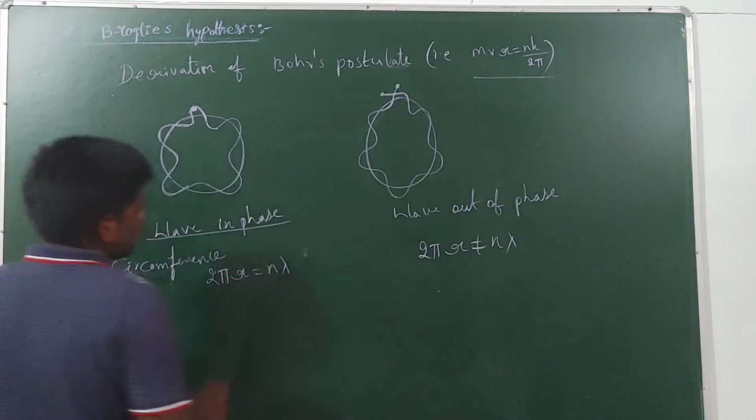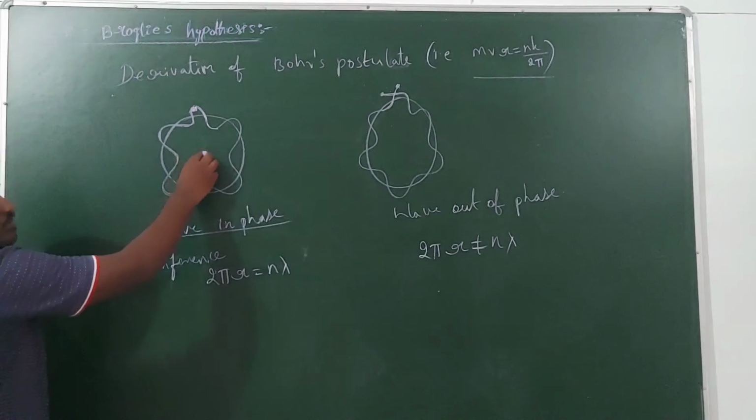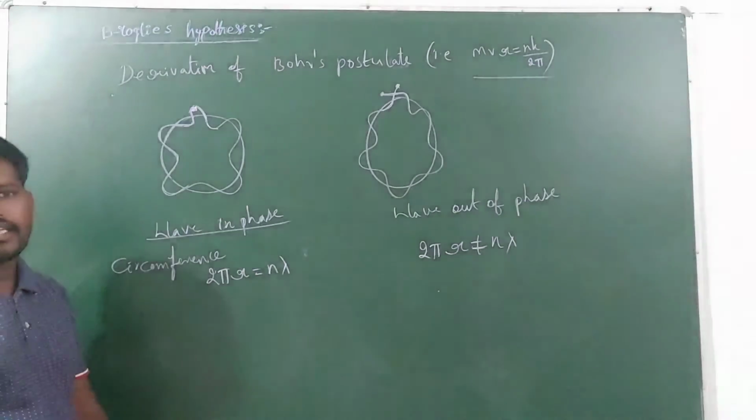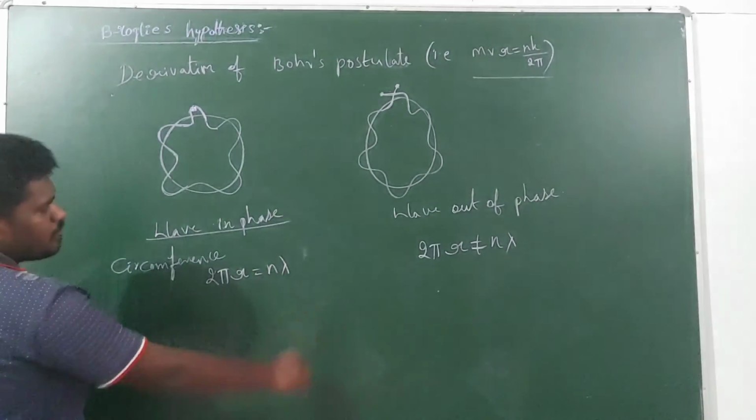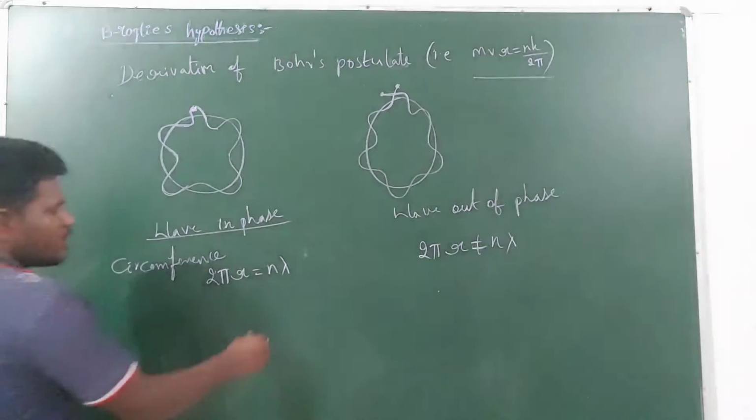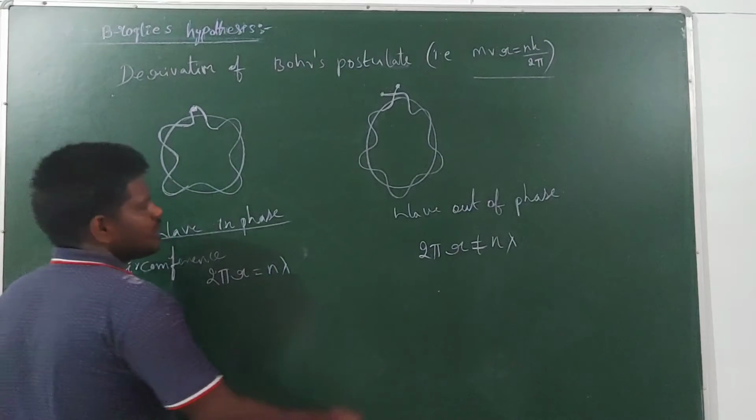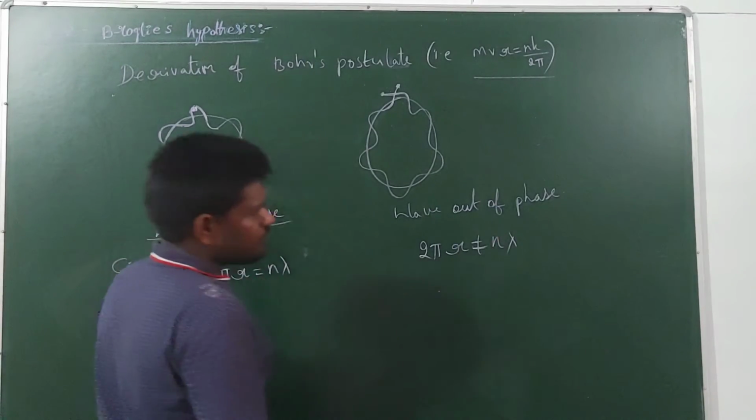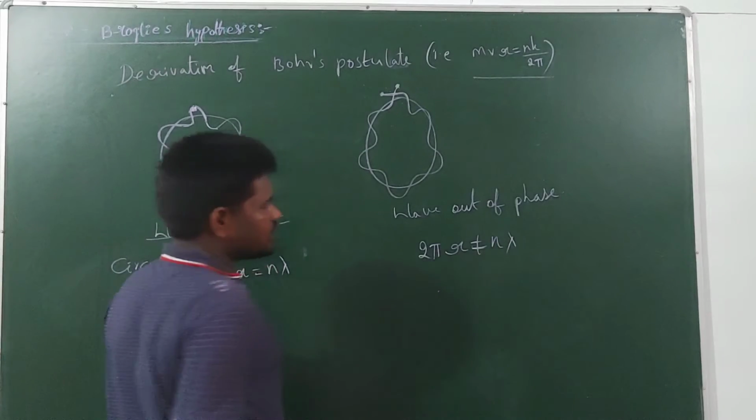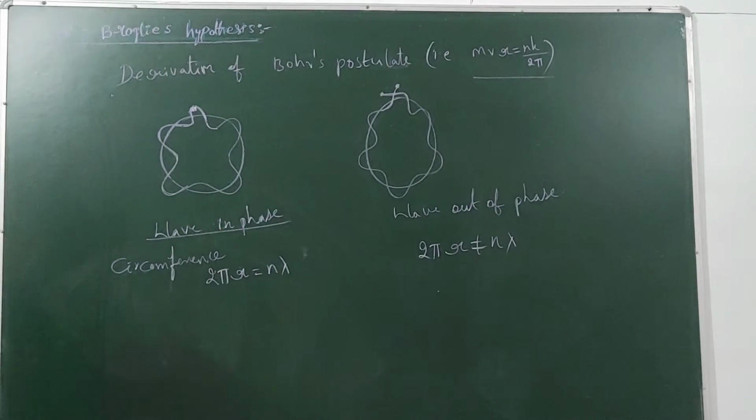So for this wave in phase, the circumference formula 2πr is equal to n lambda. N means a positive integer, maybe 1, 2, 3, 4 like that. Lambda means wavelength. For wave out of phase, the circumference is not equal to n lambda.